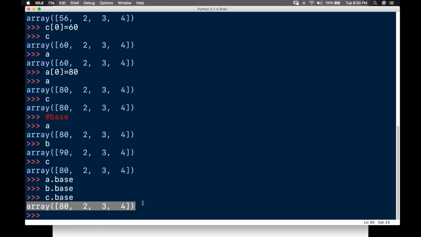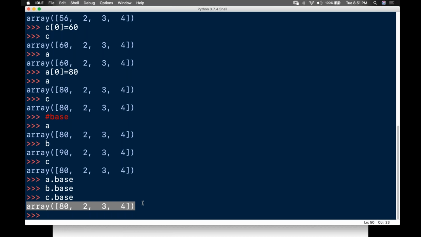When police get a case, they need to know the base, right? You have that one line. Same thing we'll be using here also. If you know the base, we'll get to know whether the original data is owning it, or it is a copied data, or it is just viewing it.